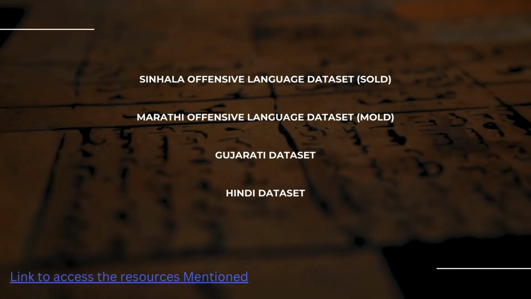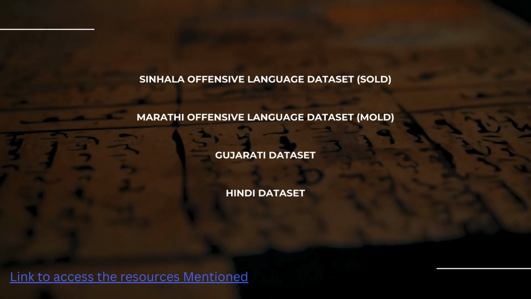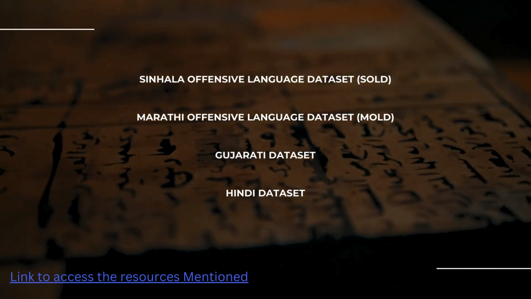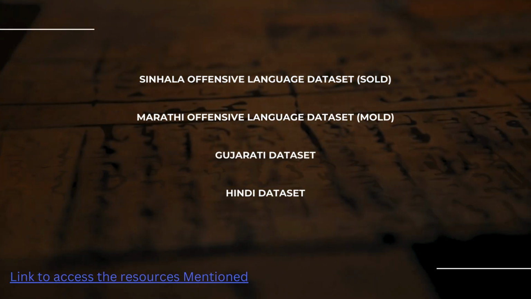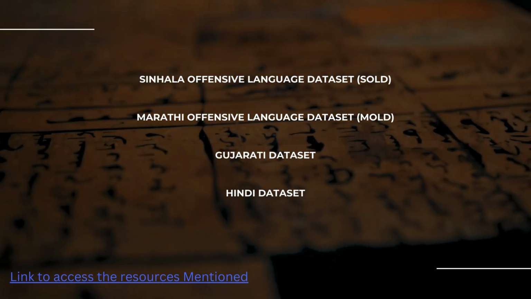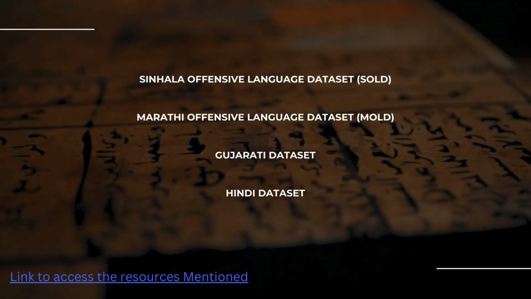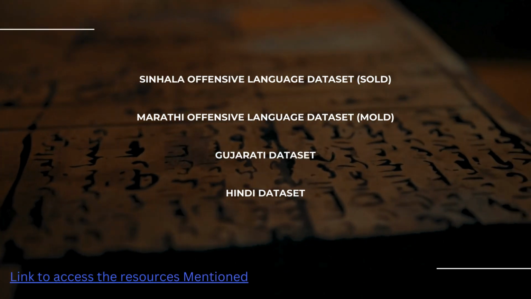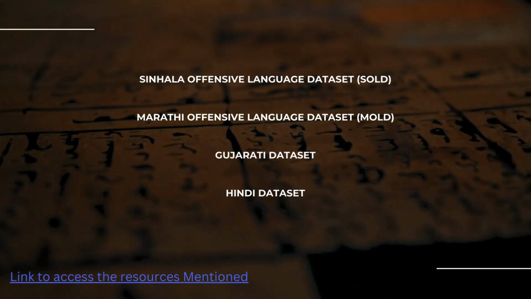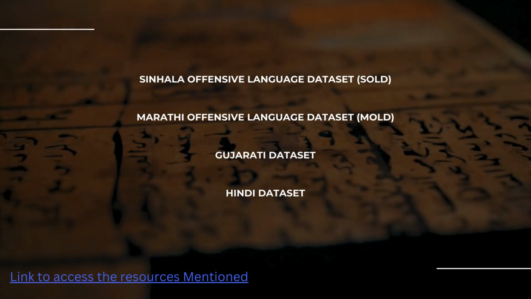The datasets used for this project are as below. The Sinhala Offensive Language Dataset (SOLD) is a manually annotated dataset containing 10,000 posts from Twitter. The Marathi Offensive Language Dataset (MOLD) consists of 2,500 annotated Marathi tweets. The Gujarati dataset used in the study consists of 5,498 tweets, while the Hindi dataset consists of 4,594 tweets. All the above mentioned datasets can be found in the link given below.